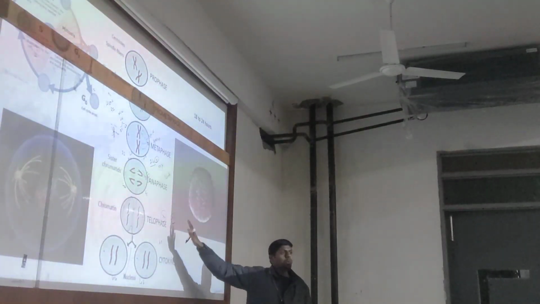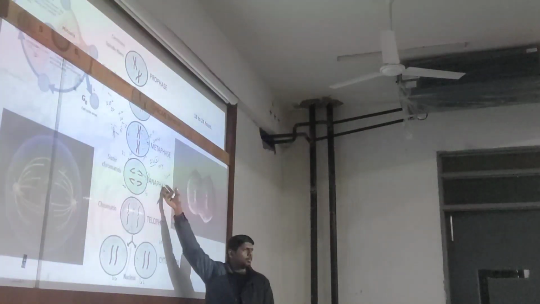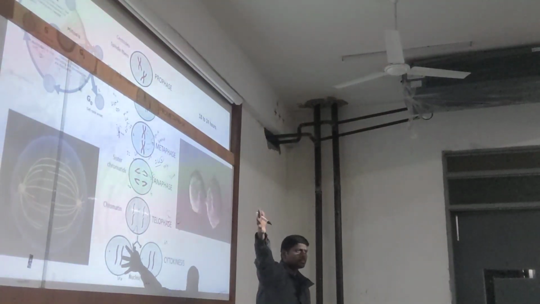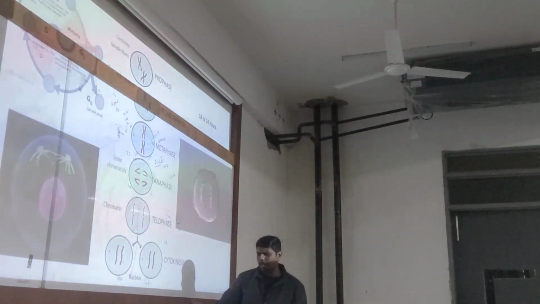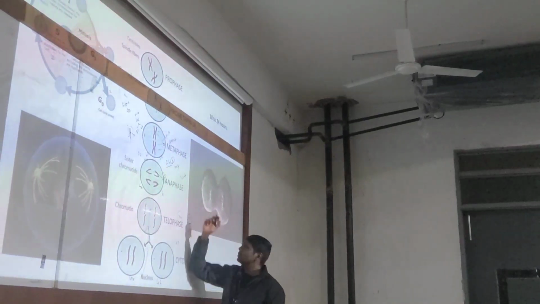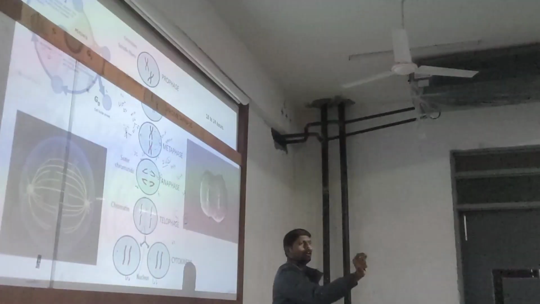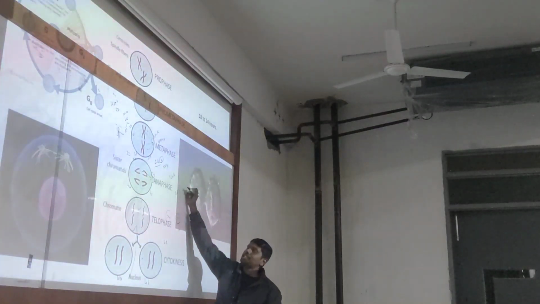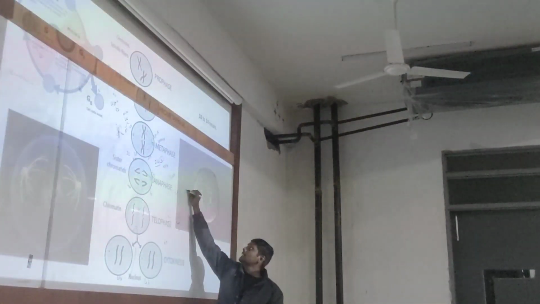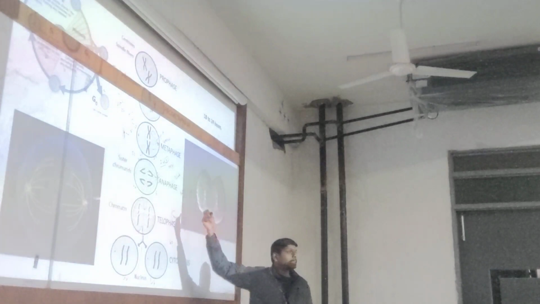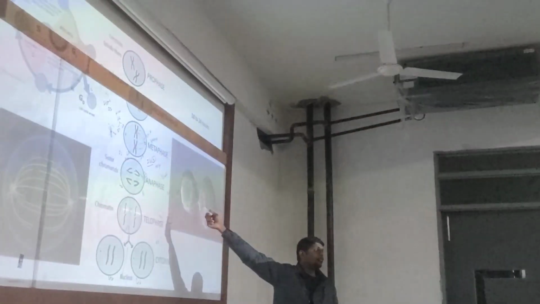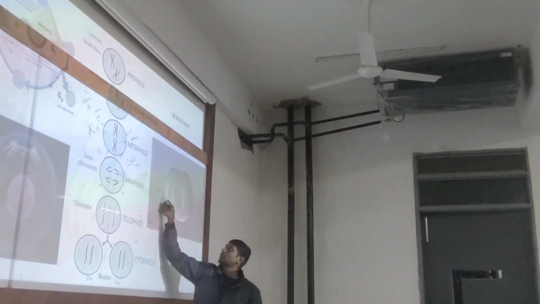Now, if it is not the sex chromosome, if it is some other chromosome, chromosome number 22, an excessive chromosome 22 present, their phenotype will be 47 chromosomes. All the body cells will have 47 chromosomes in this particular condition.